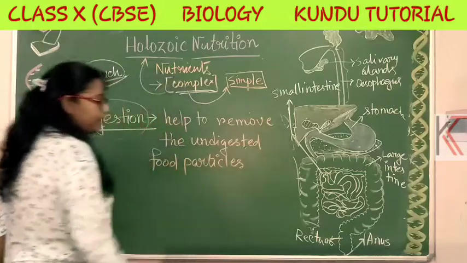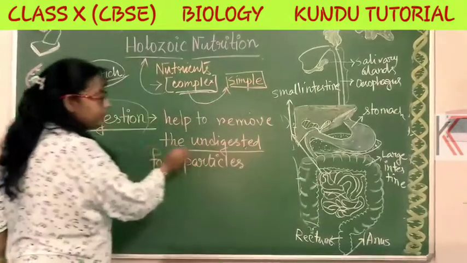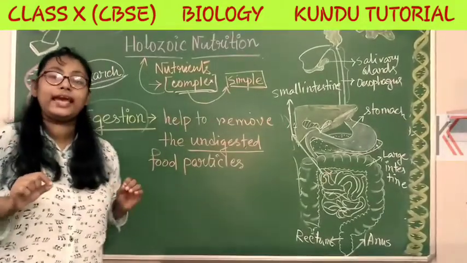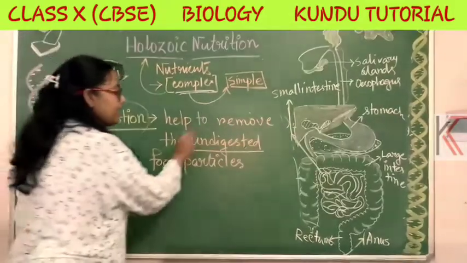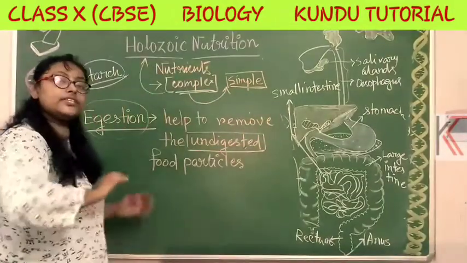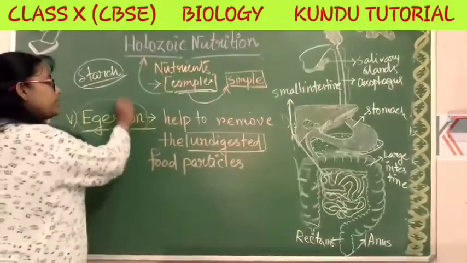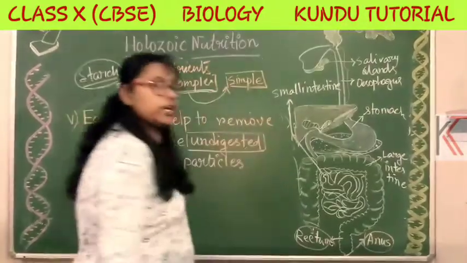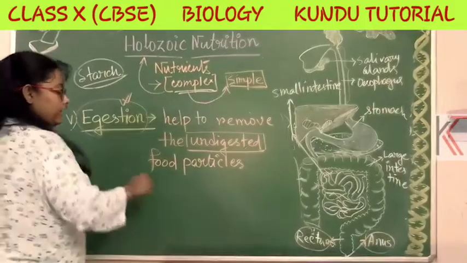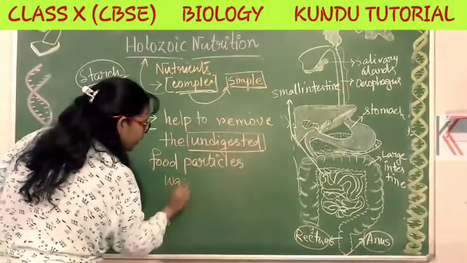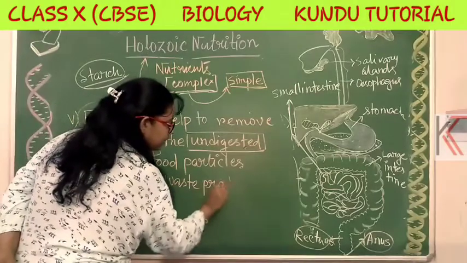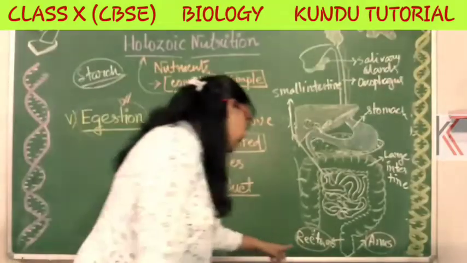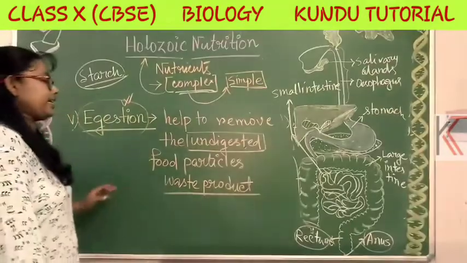If the undigested particles remain inside the body, they can cause a harmful effect. So the undigested food material needs to be excreted out of the body. Which organs are involved? Basically the rectum and the anus help to excrete the waste product. Removal of the waste product is accomplished by the rectum and the anus. Okay, so that is the fifth process.